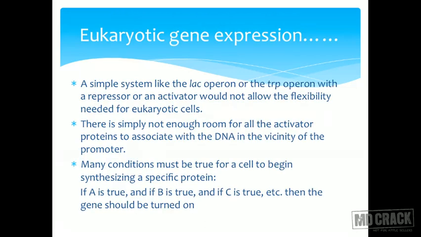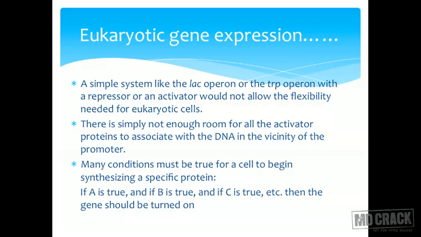So why can't we have something as good as the lac operon that was happening in the bacteria? A simple system like the lac operon or tryptophan operon with an activator or repressor would not allow the flexibility that is needed in eukaryotic cells. A lot of flexibility is required. There is simply not enough room.